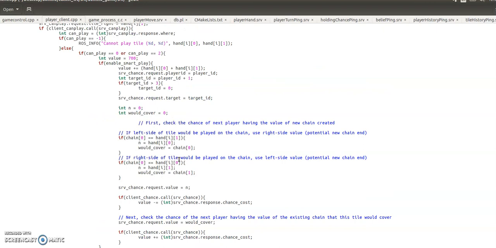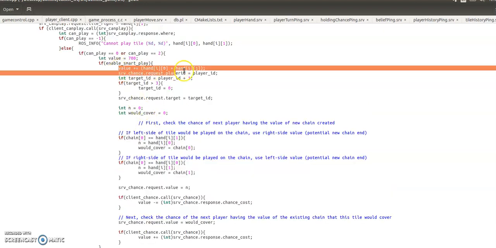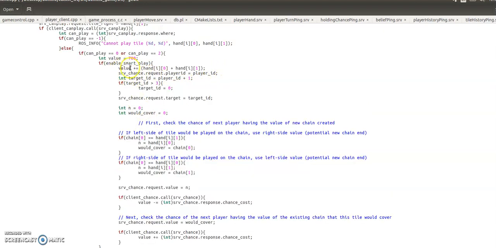And then for actually enabling smart play, first of all what we do is we add, this is a very low weighted factor, but we increase the value by the sum of pips of the tile.